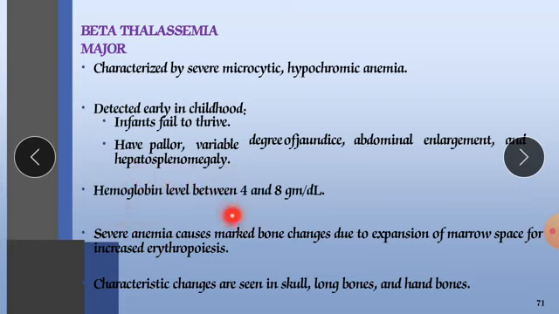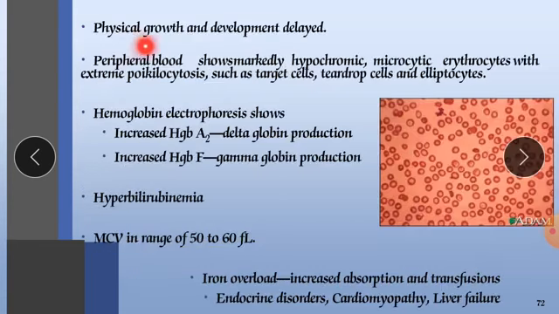Hemoglobin level is between 4 to 8 gram per dL. Severe anemia causes marked bone changes due to expansion of marrow space for increased erythropoiesis. Characteristic changes are seen in the skull, long bones and hand bones. Physical growth and development are delayed.